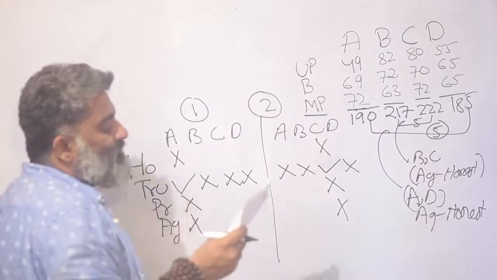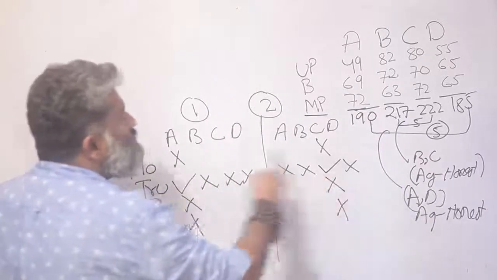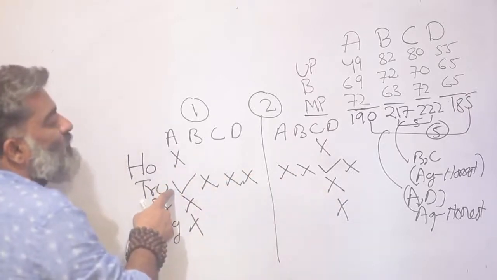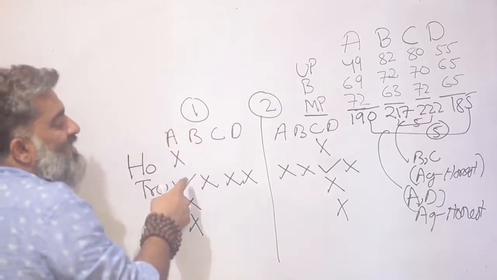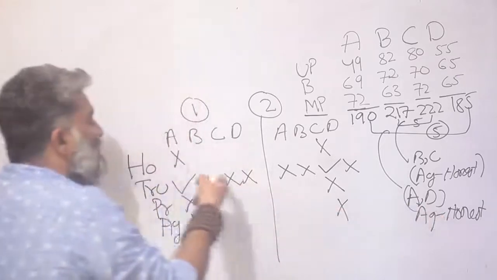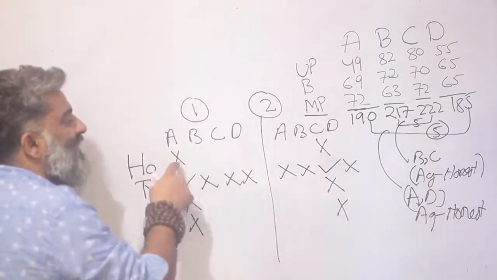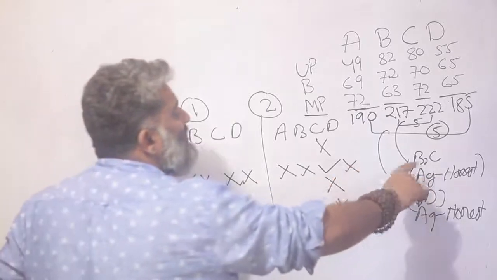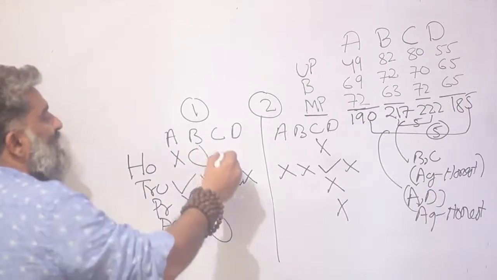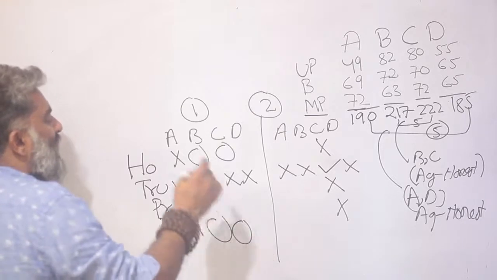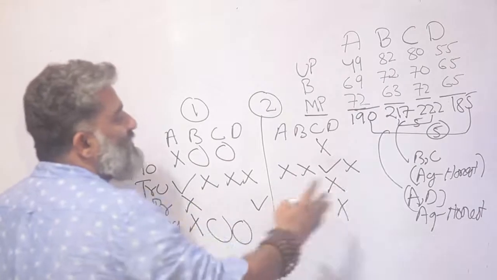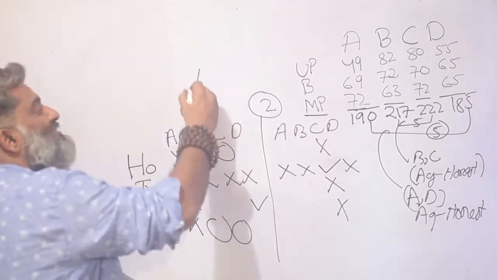According to the second piece of information, and now let me try and match these two pieces of information together, the first one and the second one. If I say that A is truthful in this version of the story, A cannot be one out of aggressive and honest. That means if I assume that A is truthful, B and C have to be aggressive and honest. And that means D must be profitable. So that much I can say for sure, if I put these two pieces of information together, and that too only for this specific scenario.